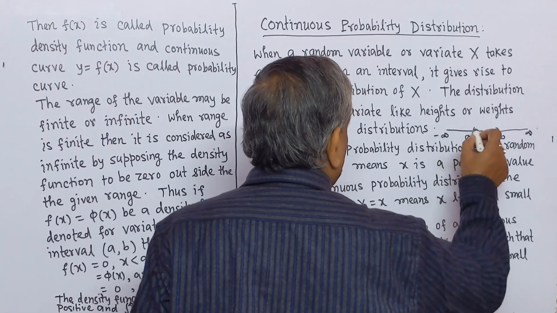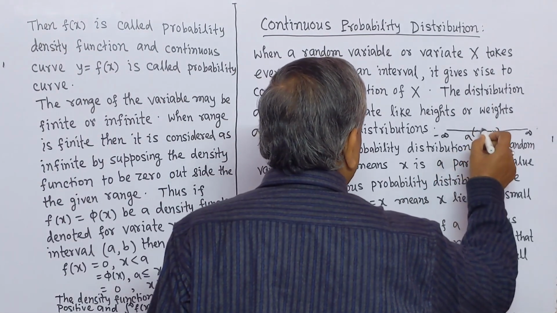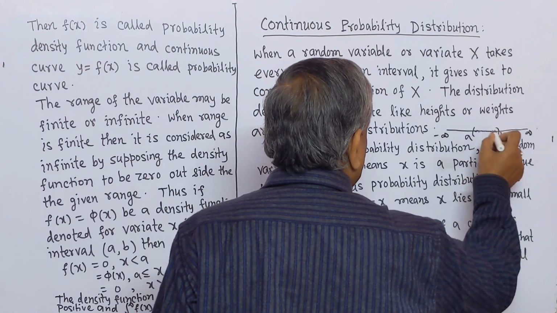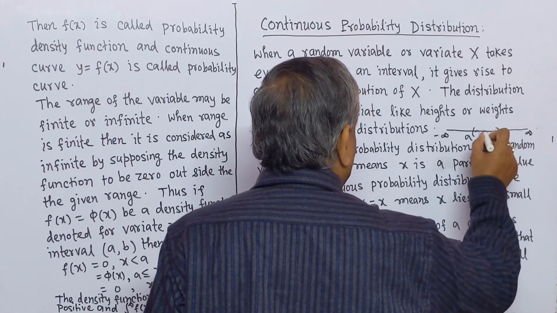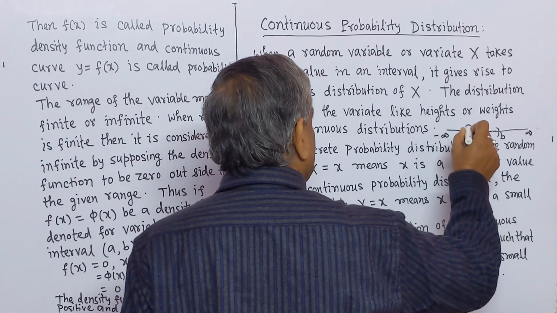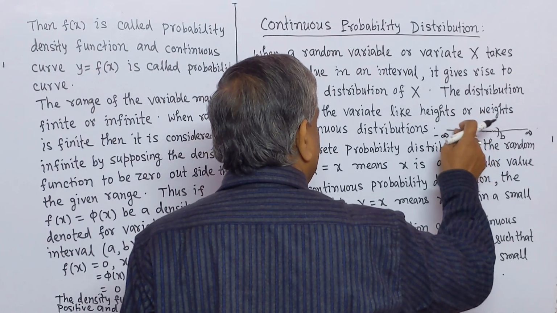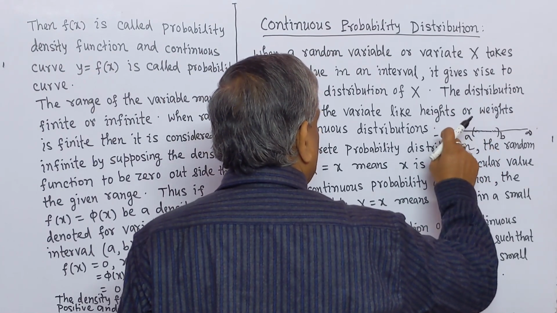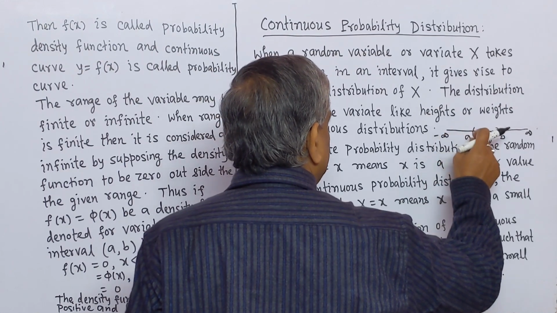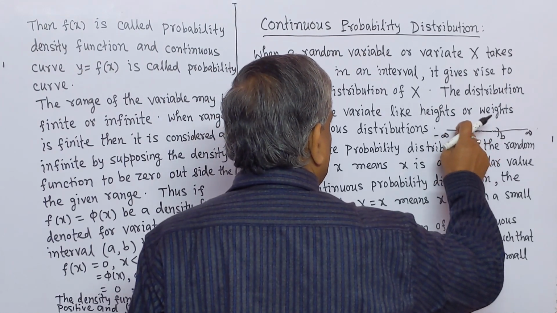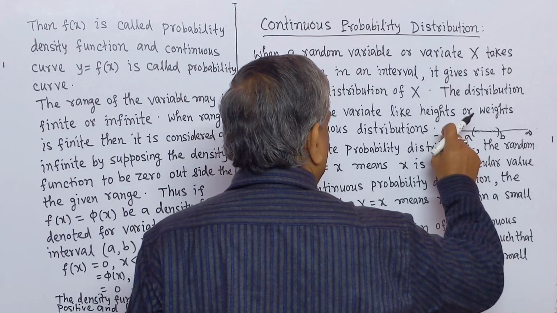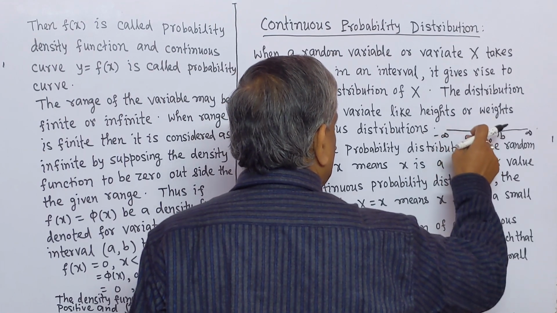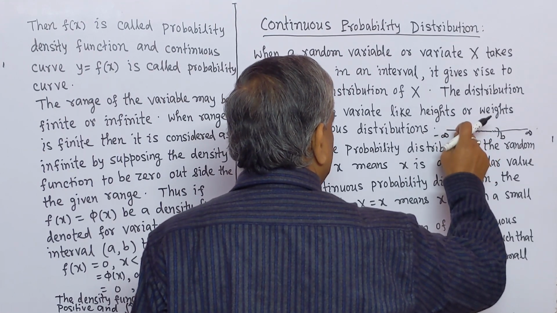Here, let the value of f(x) be given in this interval, then the value of f(x) outside the interval, that is in the interval minus infinity to a, will be 0.